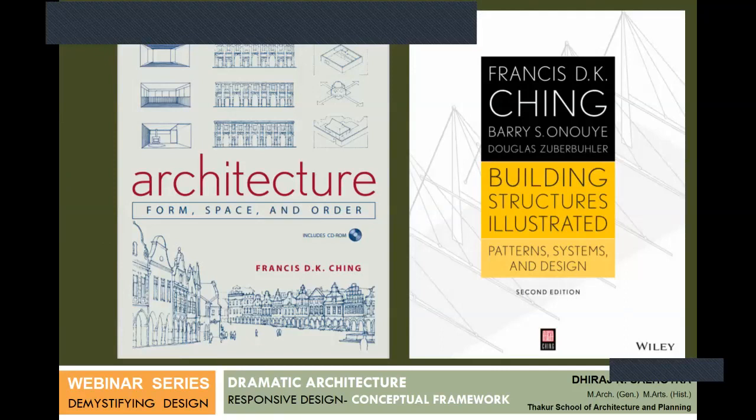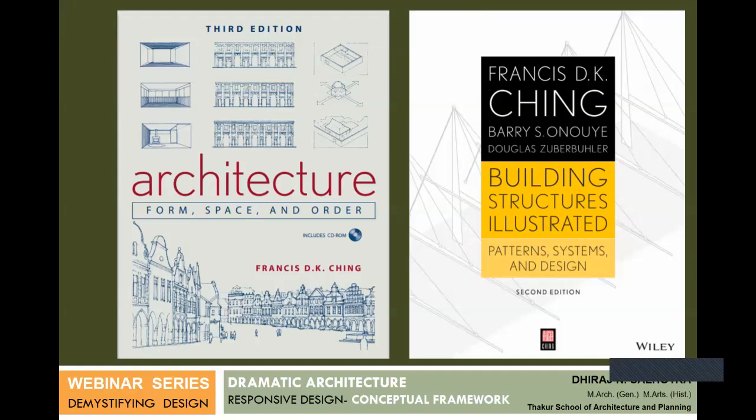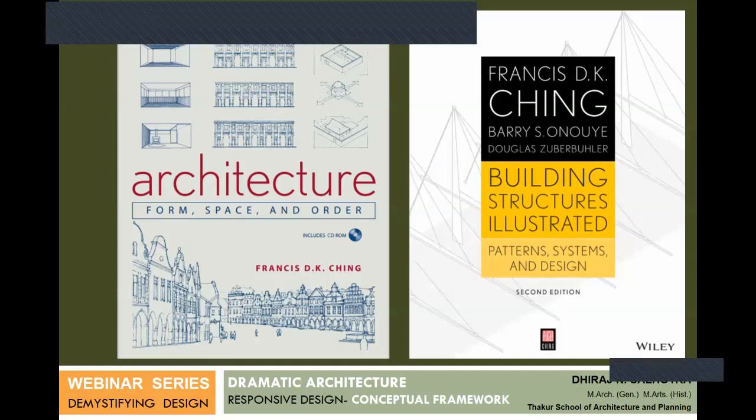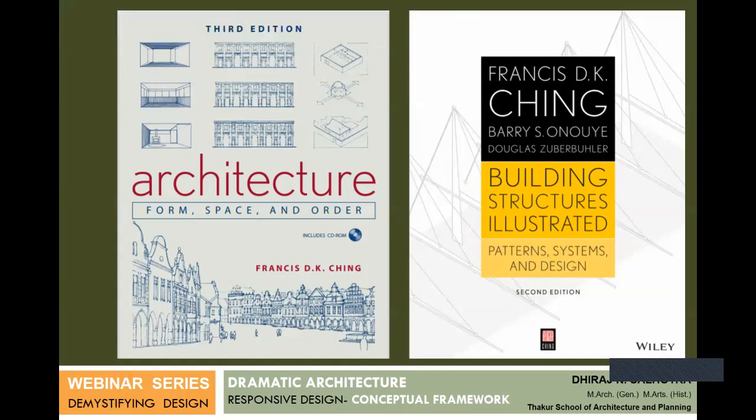Form, Space, and Order. Many of us feel that we have seen it, but you have not seen enough. There is a difference in seeing and grasping. So I'll tell you a very simple technique of how to go about a thick book. Randomly open any page and commit yourself for only 3 to 4 pages a day. I think that's the most interesting way to read a book. I never read a book from 1 to 300 totally. I would just give myself time to read, the choice to read by randomly selecting a page and then going for 3 to 4 pages or 8 to 10 pages at a time, but grasping whatever is given in depth. That is very important. So you don't read it, you absorb the book. So if you want to do that, Form, Space, and Order has a lot to offer.